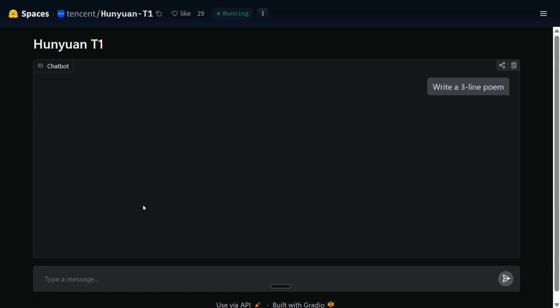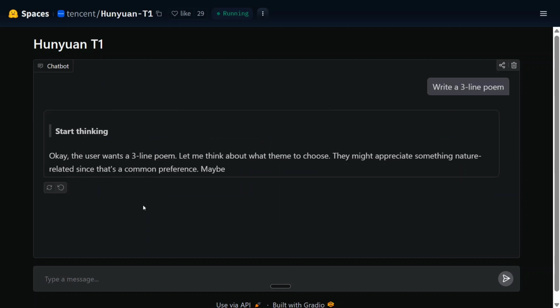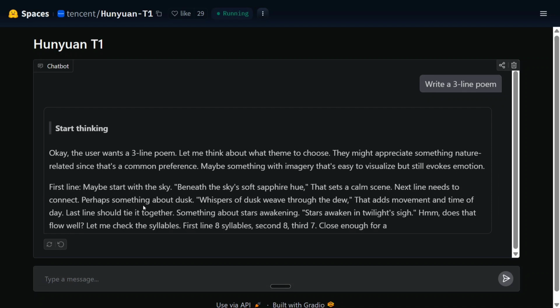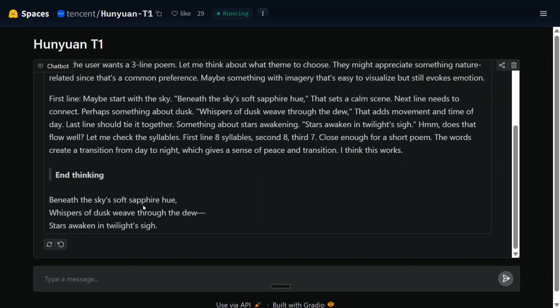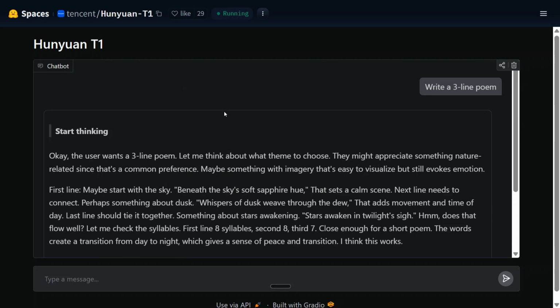Let me ask it to write a 3-line poem. And as you can see, the speed is very fast. I just forgot to tell you that it is based on Hunyuan Turbo S, which was released last month, and it was the fastest reasoning LLM. So as you can see, the speed of reasoning is very high here. If you compare it with other reasoning LLMs, it's just unmatchable because it is reasoning at a rapid pace. This was something very similar to what we had for Hunyuan Turbo S, and now it is a refined version of Turbo S, that is Hunyuan-T1. You can try out the model for free on Hugging Face Spaces.